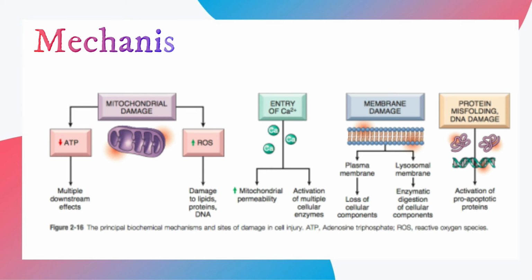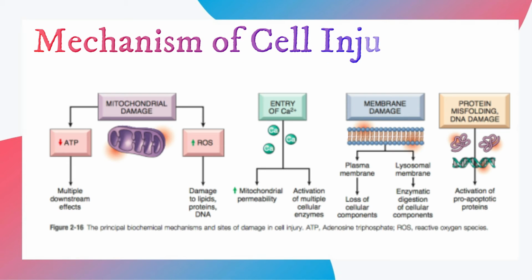Mechanism of cell injury: there will be mitochondrial damage, entry of calcium, membrane damage, or protein misfolding and DNA damage. In mitochondrial damage, we will see decreased ATP, which causes multiple downstream effects, and increased reactive oxygen species, which cause damage to lipid, protein, and DNA. Increased calcium entry leads to increased mitochondrial permeability, which further leads to activation of multiple cellular enzymes.